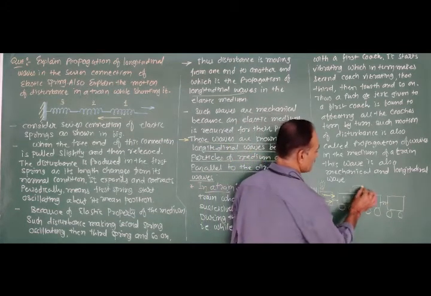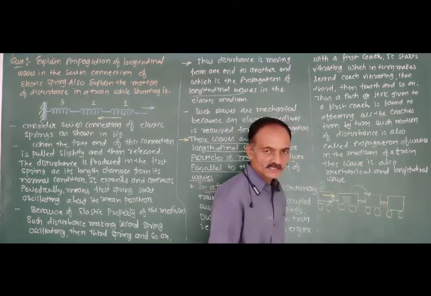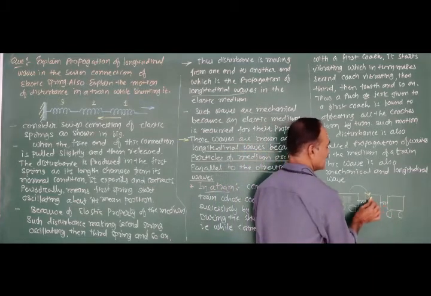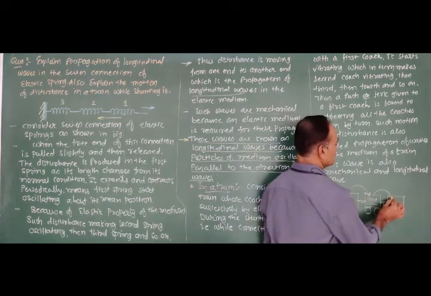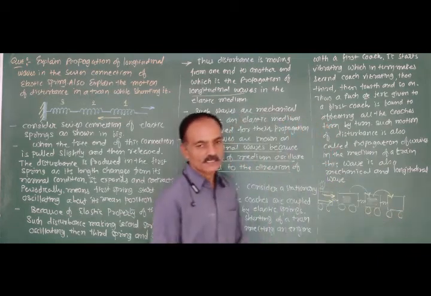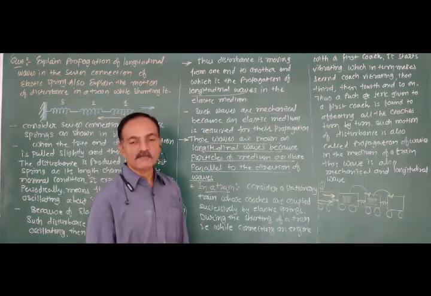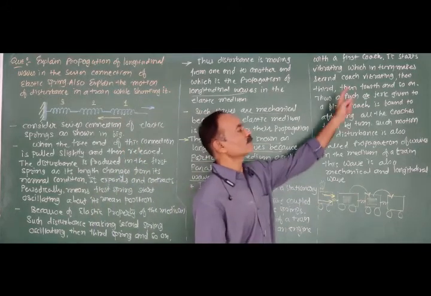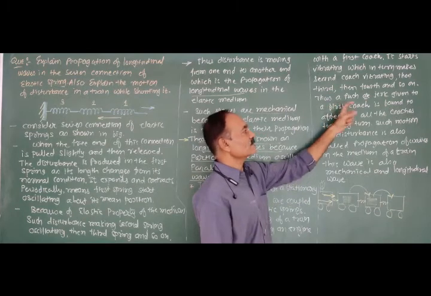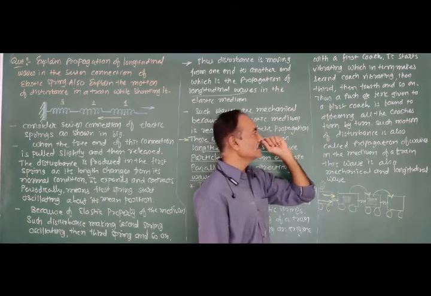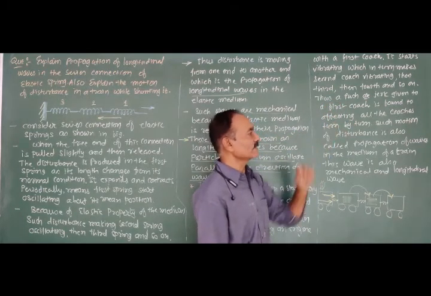Therefore, this disturbance is transferred to the second coach. The second coach starts oscillating about its mean position. This disturbance is again transferred to the next coaches. In this way, turn by turn, each and every coach starts vibrating. Right? The first coach is found to be affecting all the coaches turn by turn.